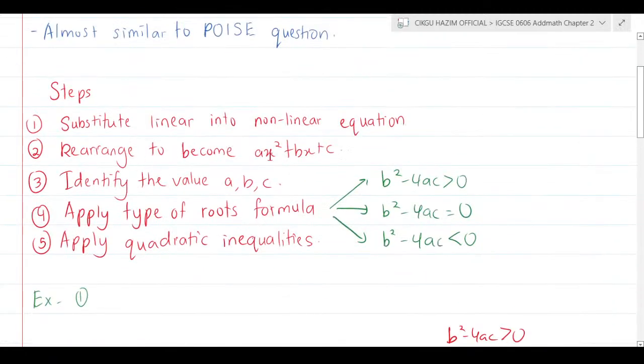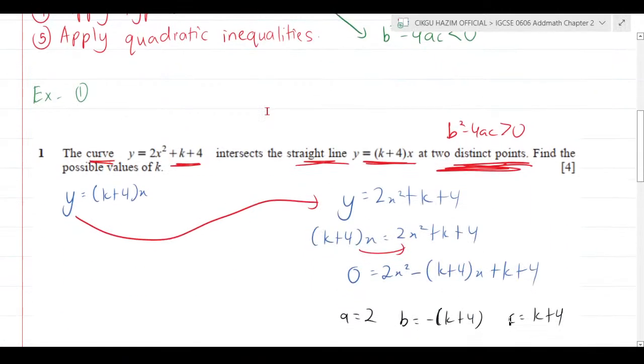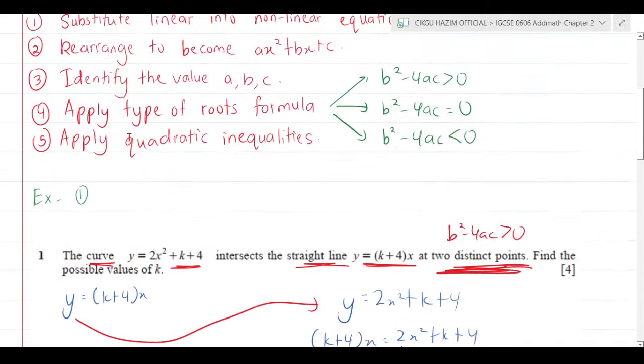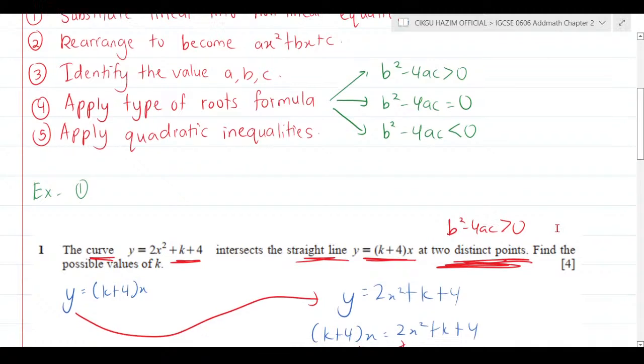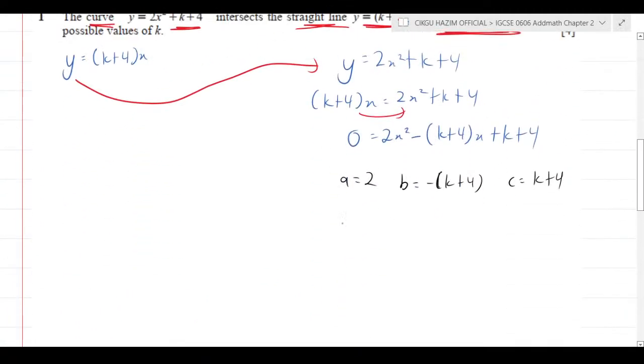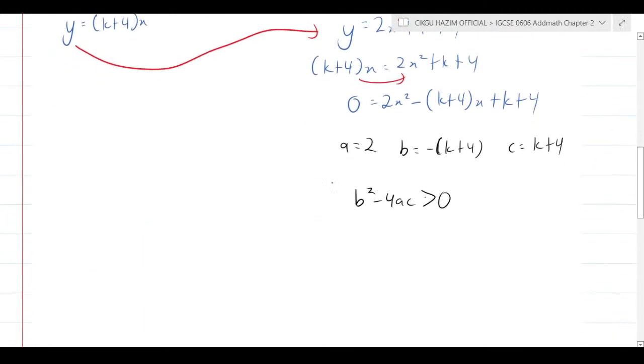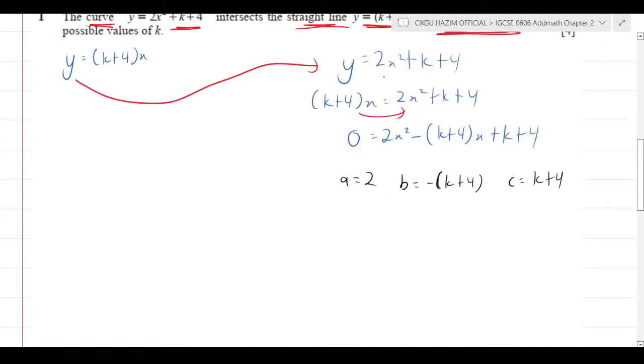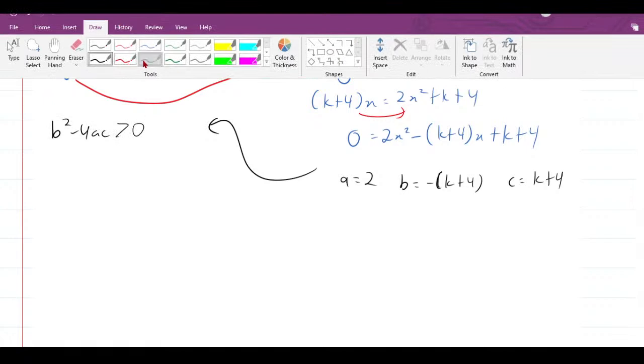So after you rearrange and identify the values of a, b, c, here's the part where you need to apply the nature of roots formula. b squared minus 4ac more than 0. If it's more than 0, then you apply it. You either can do it below here or on the left side. I will do it on the left side because I have more free space. b squared minus 4ac more than 0 because two distinct points. Then you apply everything in the calculator.